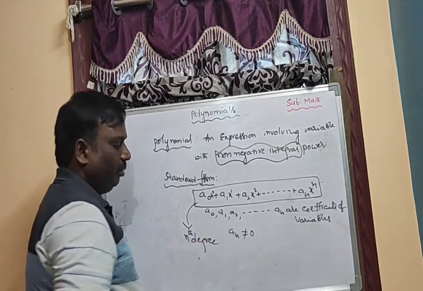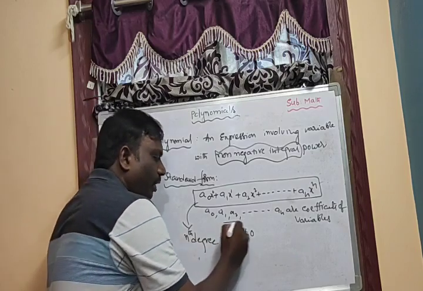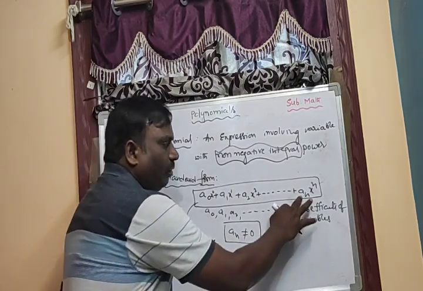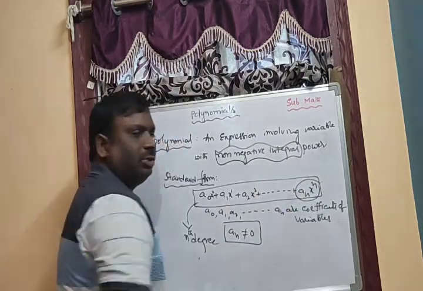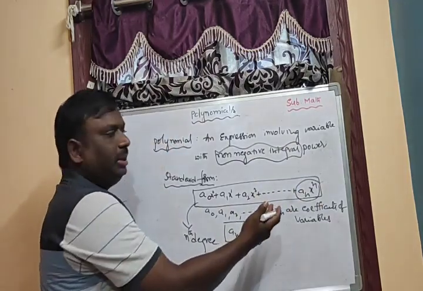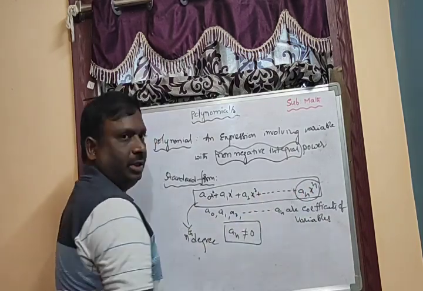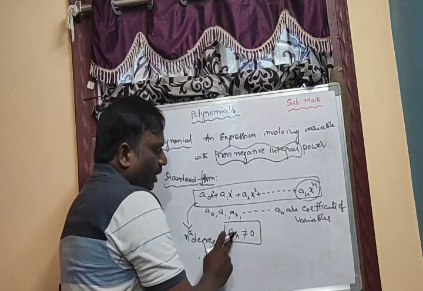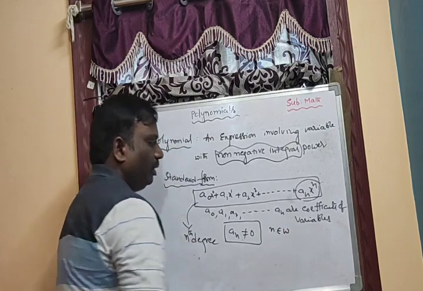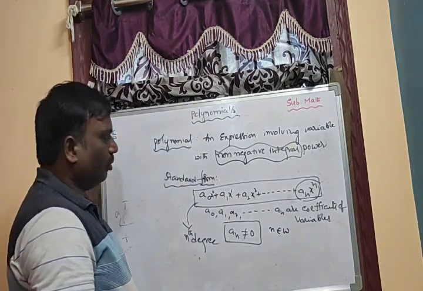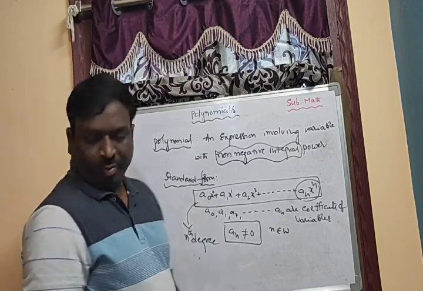Nth degree polynomial. When you take an nth degree polynomial, I wrote here a_n is not equal to 0. If a_n equals 0, what will it become? If a_n equals 0, that term will become 0, so the highest degree is the before term. The before term is the highest degree. That's why I'm writing here a_n is not equal to 0 and n belongs to whole numbers. This is the standard form of a polynomial.